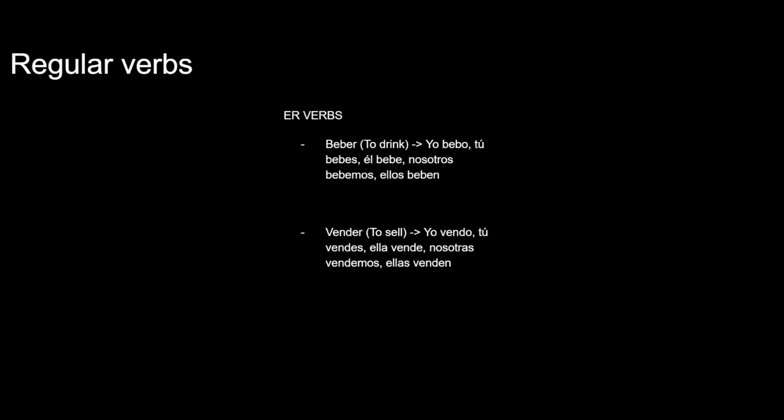To conjugate, yo bailo, I dance. Tú bailas, you dance. Ella baila, she dances. Nosotras bailamos, we dance. Ellas bailan, they dance. This is literally the same exact thing, except other than A, they use E, okay?